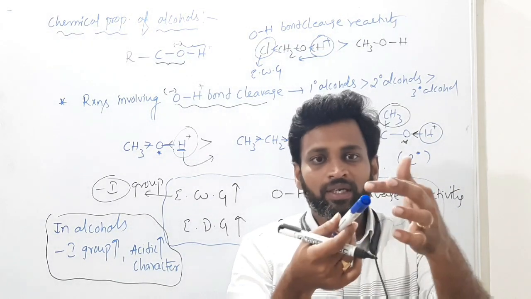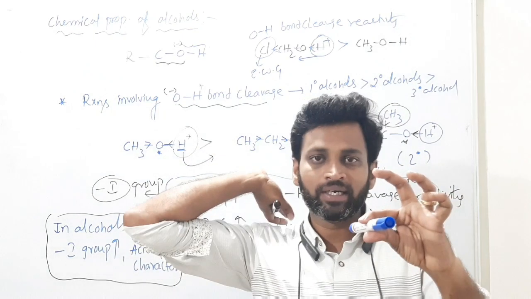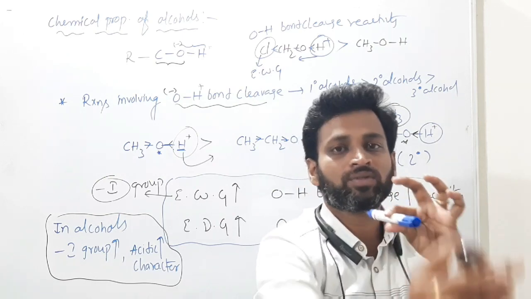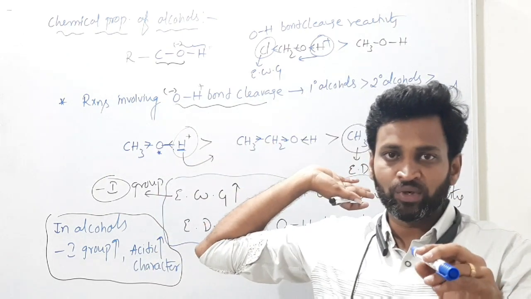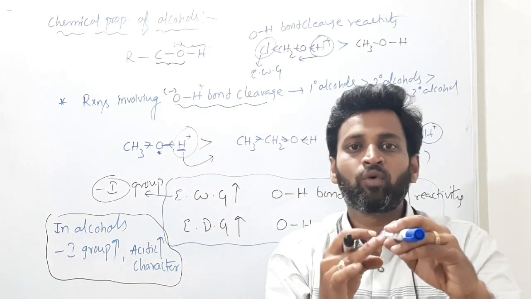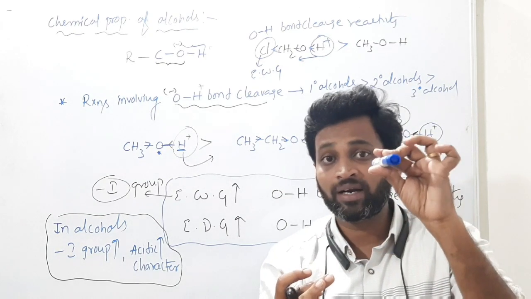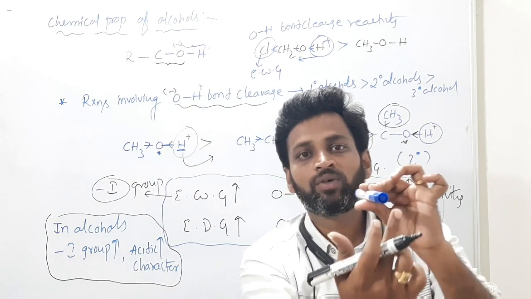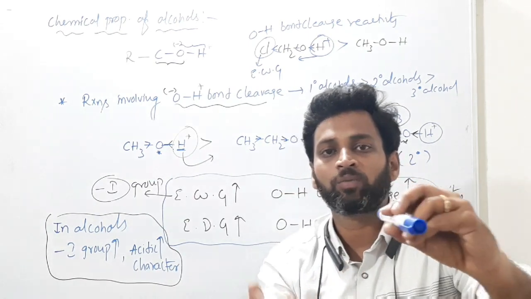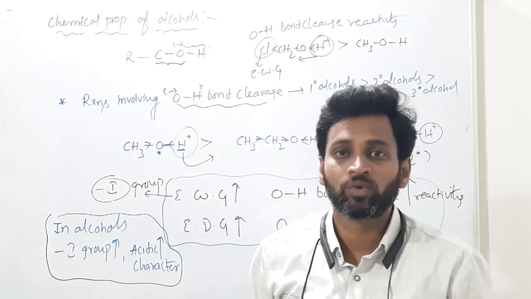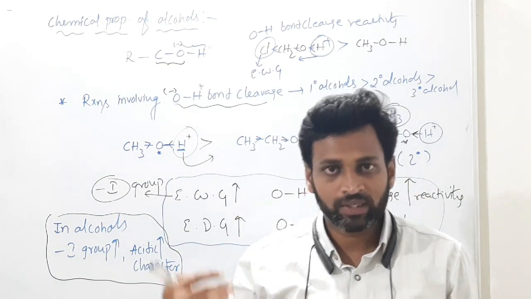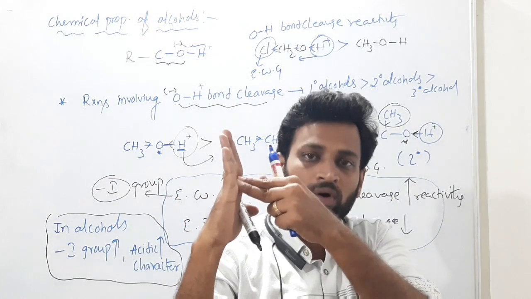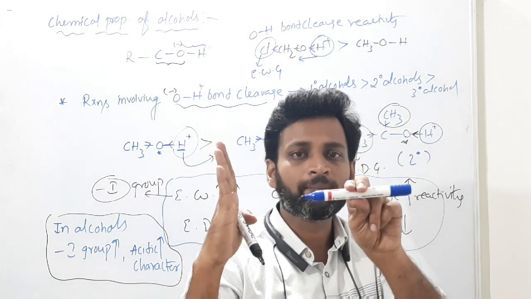Taking clearly. Here one person is there, here 100 rupees is there. Somebody is taking money from me, so I will think about this 100 rupees. Certainly that person will go. If somebody is donating 1000, then I won't think about this bond. 100 rupees means bond, and H plus is the person. I won't think about this 100 rupees because somebody is donating 1000 rupees to me. 1000 rupees means a stronger donor.